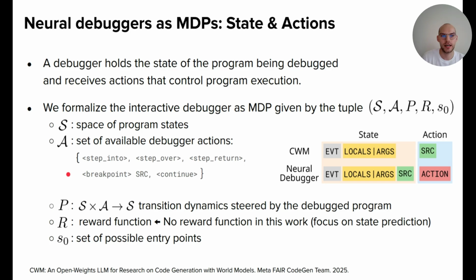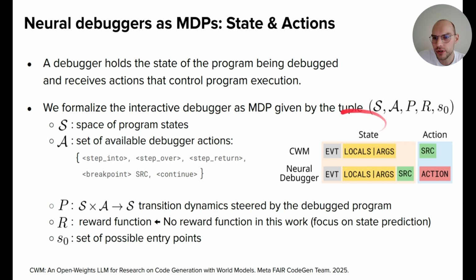And to formalize this a bit, we formalize the debugger as an MDP. This is motivated by the fact that a debugger is basically a program that holds the state of the program that is being debugged and receives actions that control the program execution. So it has a state, it receives actions, it modifies the state. And this is the motivation for formulating it as a Markov decision process.